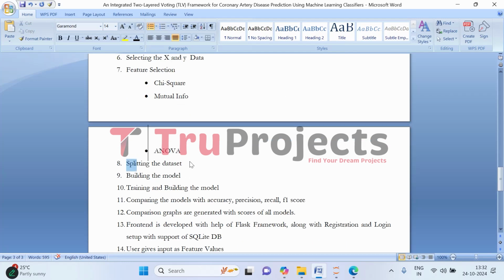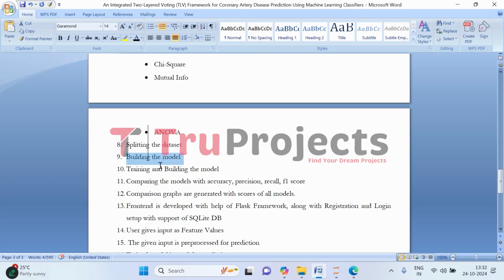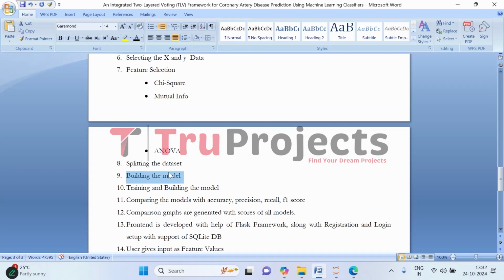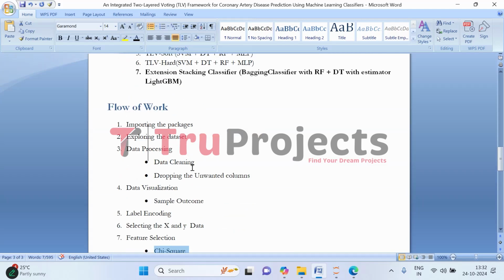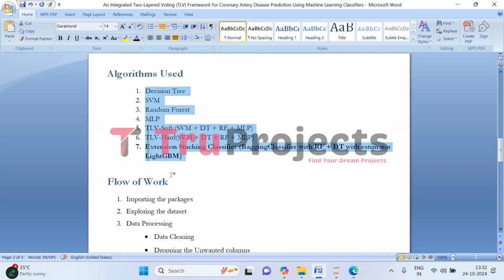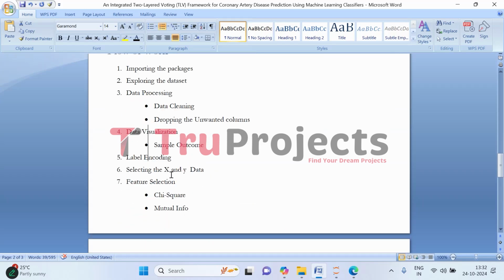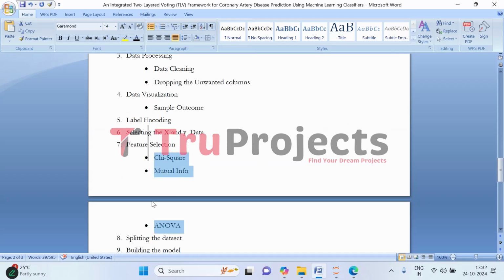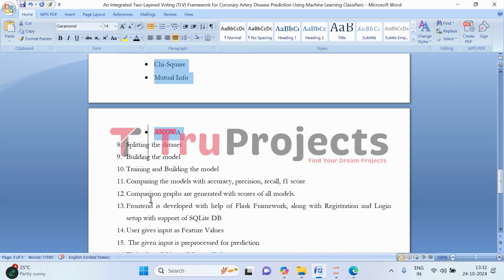And then we split the data into train and test. The train set will be used for training the models and the test set will be used for evaluating the models. So coming to building the model, it will be trained on all the features extracted from all the three different feature selection techniques. That means all 7 models will be implemented on features extracted using all these feature selection techniques. Then we will be comparing all the algorithms using accuracy, precision, recall, and F1 score.